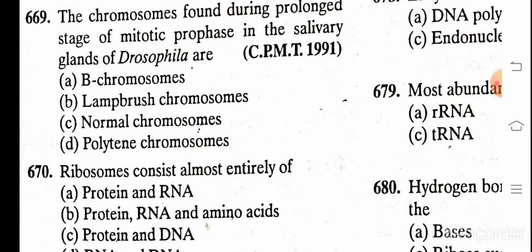The chromosomes found during the prolonged stage of mitotic prophase in the salivary gland of Drosophila are A. Chromosomes, B. Lampbrush chromosome, C. Normal chromosomes, D. Polytene chromosomes. And the correct answer is B. Lampbrush chromosome.